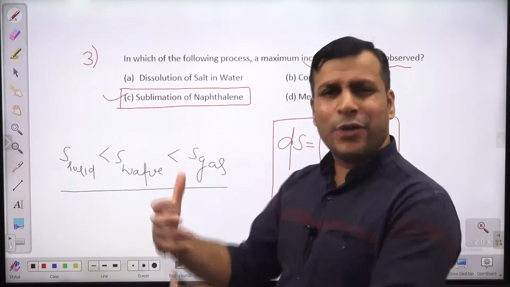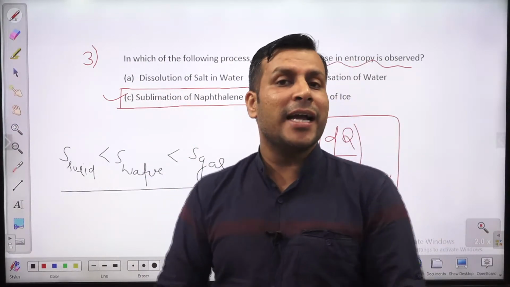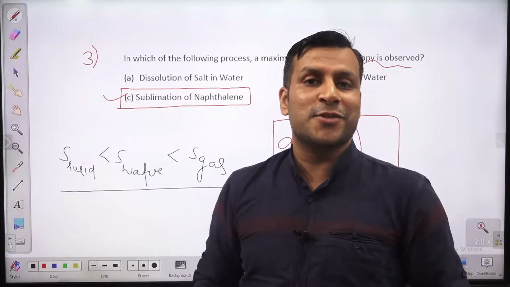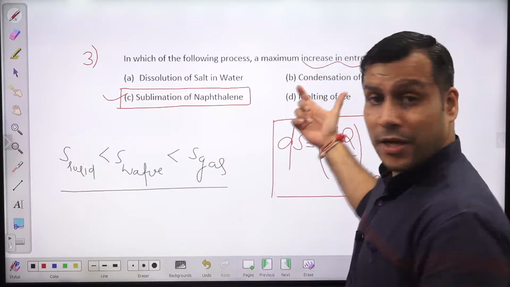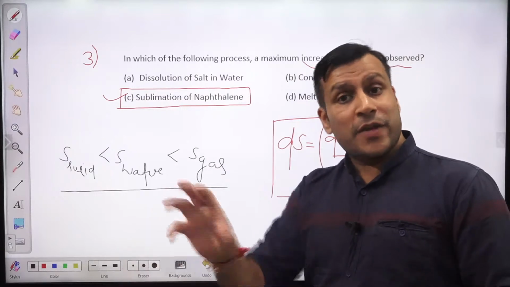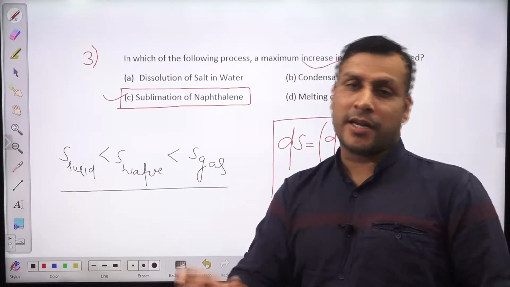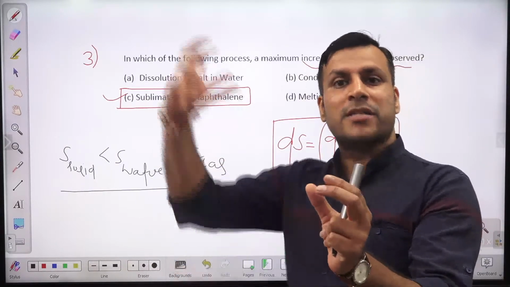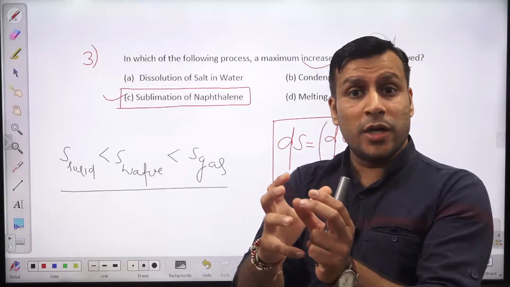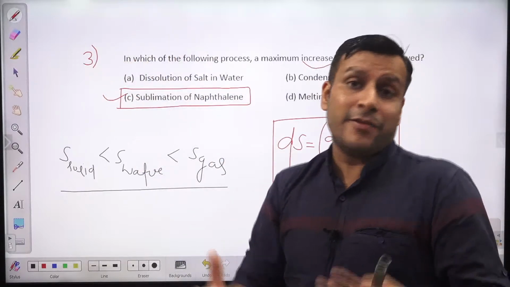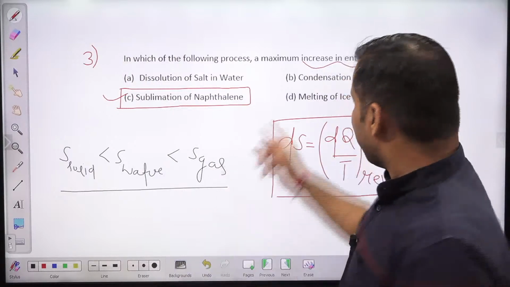So here it's a kind of mixing process. Yes, mixing is a highly irreversible process. Entropy generation is going to take place. But here, if you check, you are carrying out condensation, which means the phase is changing, and due to the phase change, again the liquid has very less entropy as compared to the vapor. So vapor is converting into liquid, the entropy change will be there, and that will also be huge. Here a phase change is taking place.